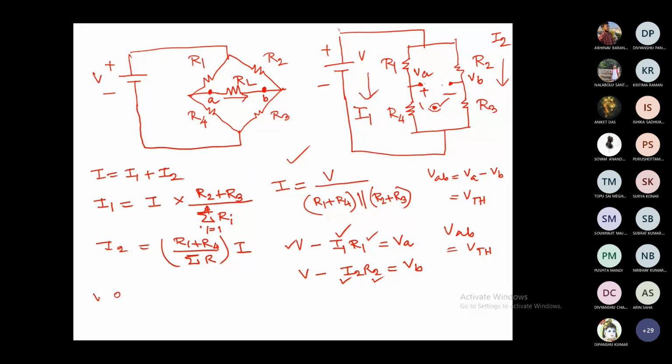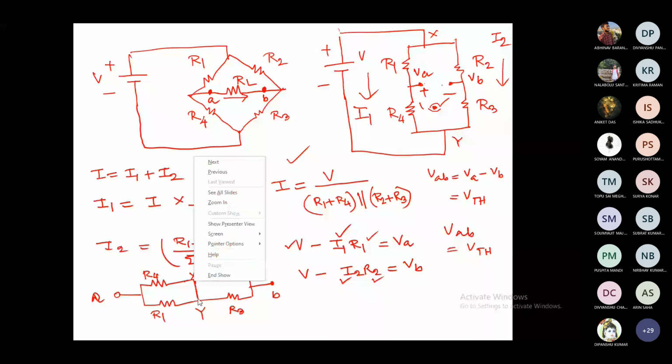So it is A. Between A we have R1 and R4, and then R2 and R3. This is B, and if these are the two terminals, say X and Y, between X and Y initially the voltage source was present.